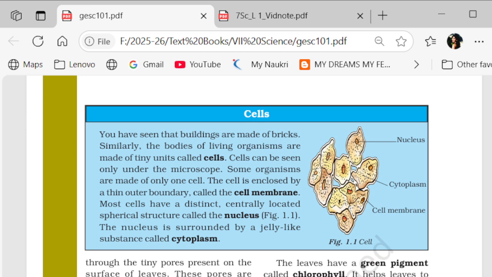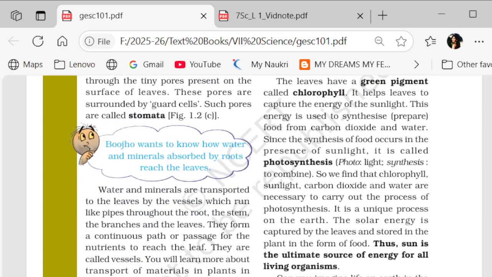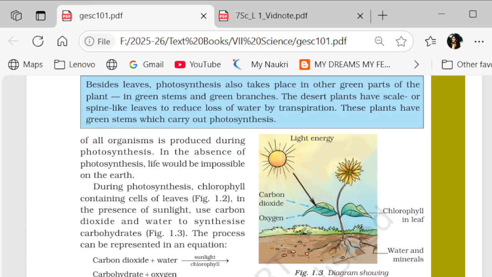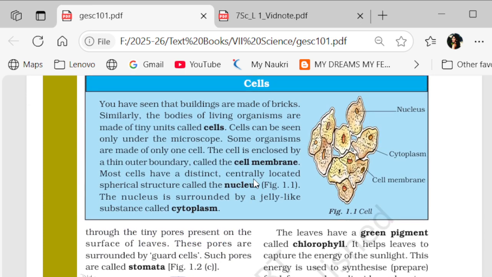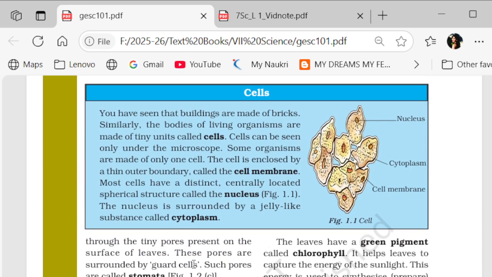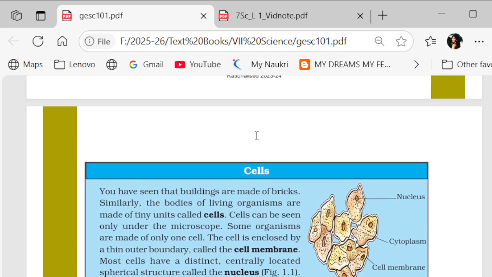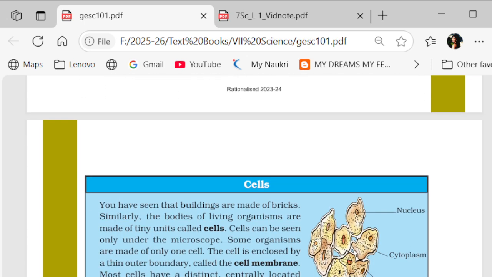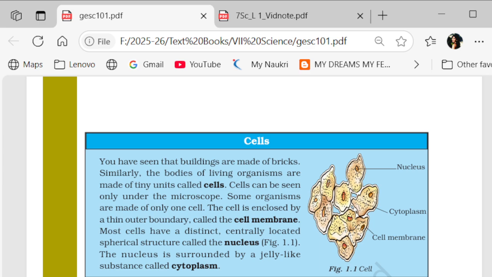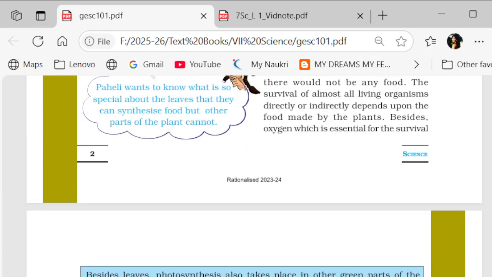The plants or the leaves are also made up of cells, and there are guard cells. Between them there is a stoma, and through this stoma the plants do gaseous exchange. Plants take in carbon dioxide through the tiny pores present on the surface of the leaves, and these pores surrounded by guard cells are called stomata.